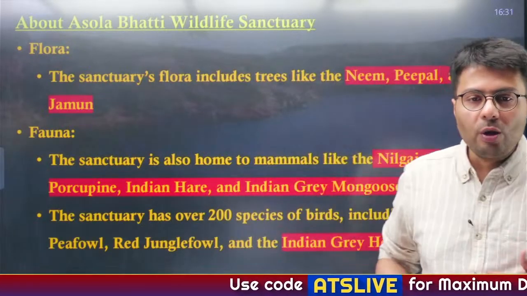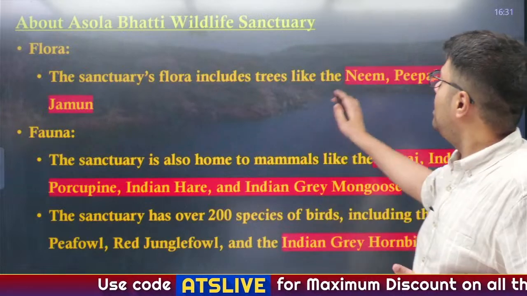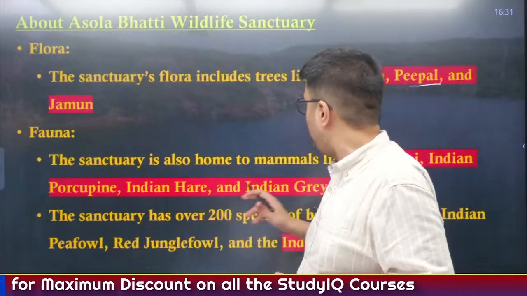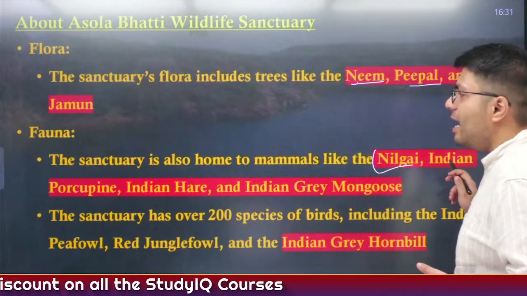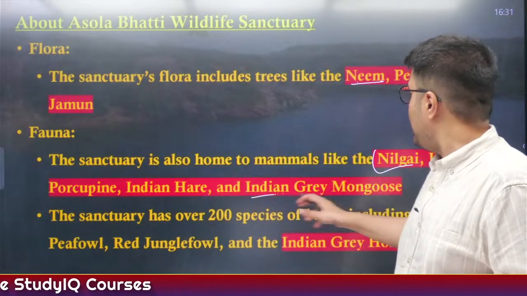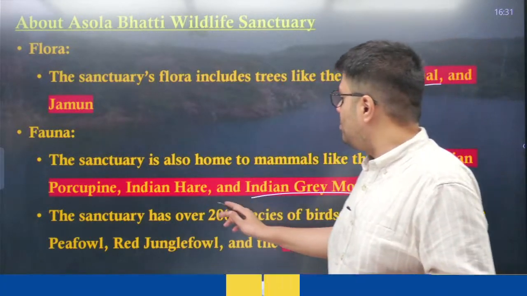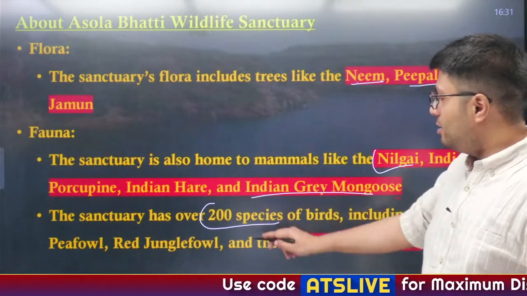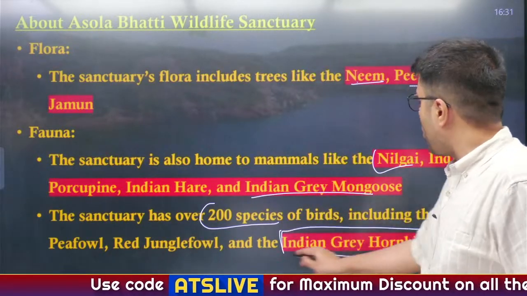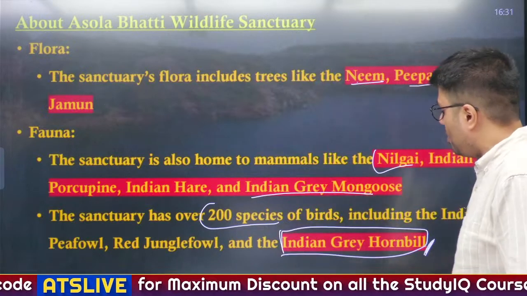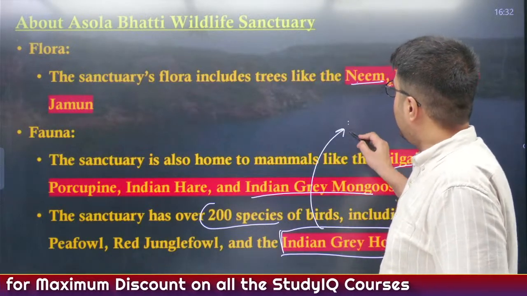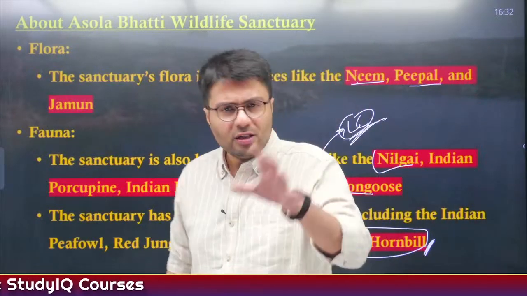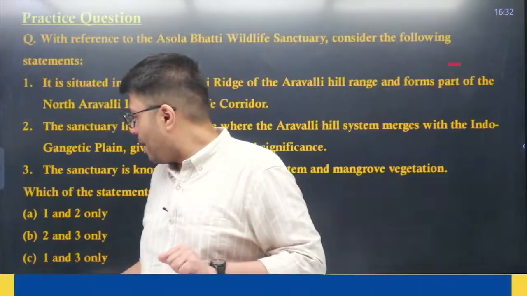Now in terms of flora, the trees prevalent in the region are neem, peepal as well as jamun, and in terms of fauna, it is home to common mammals like nilgai, Indian porcupine, Indian hare and Indian grey mongoose. The sanctuary has over 200 species of birds, which includes Indian peafowl, red jungle fowl as well as Indian grey hornbill. Now the Indian grey hornbill is a very common bird in Delhi, and its protection status is least concern. So please remember that it is not a threatened species, right?